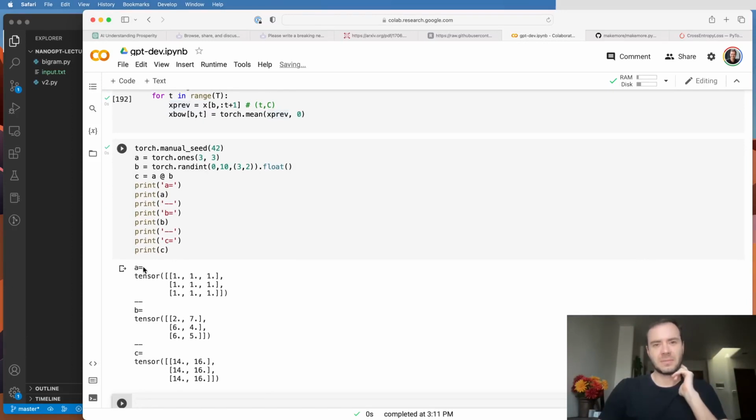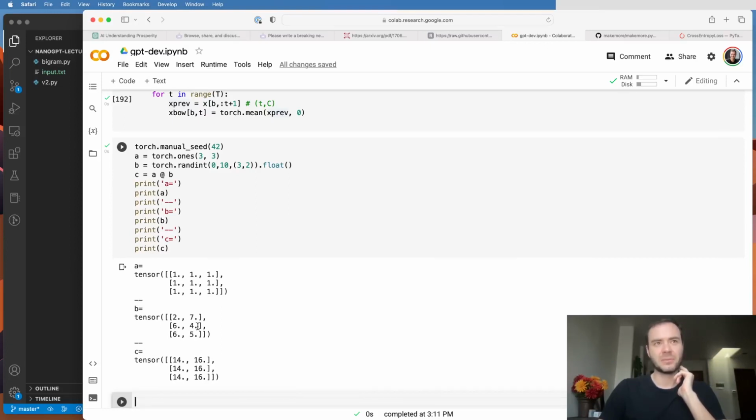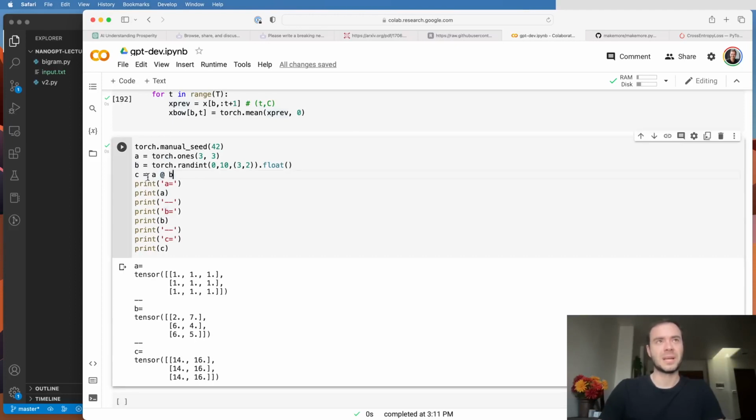I have a simple matrix here, A, that is a 3 by 3 of all ones, a matrix B of just random numbers, which is a 3 by 2, and a matrix C, which will be the 3 by 3 multiplied by the 3 by 2, which will give out a 3 by 2. So here we're just using matrix multiplication. A multiply B gives us C.